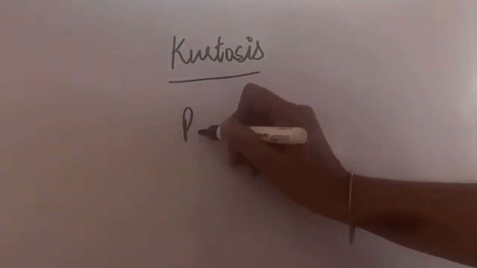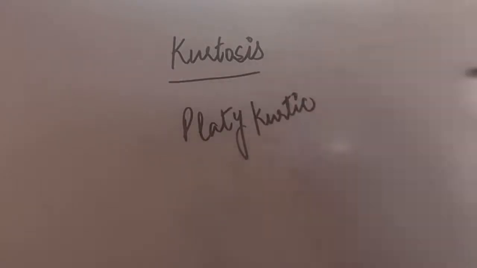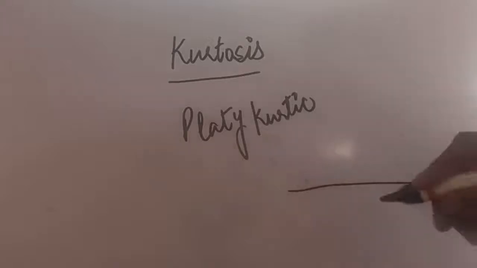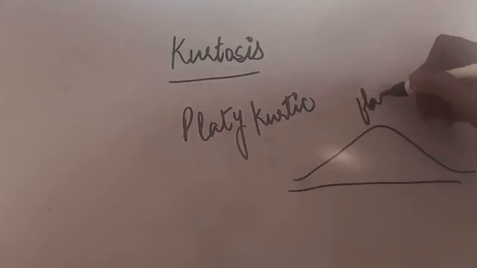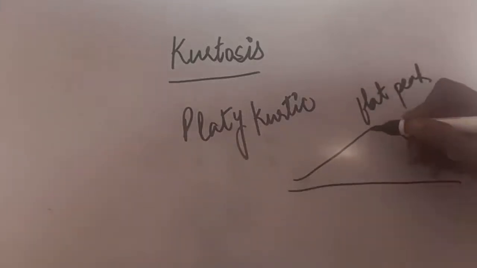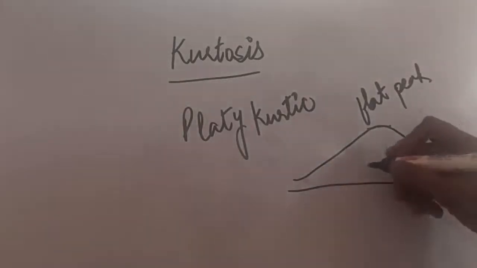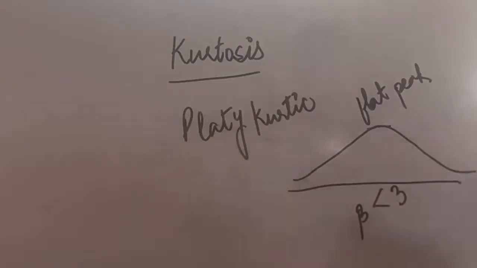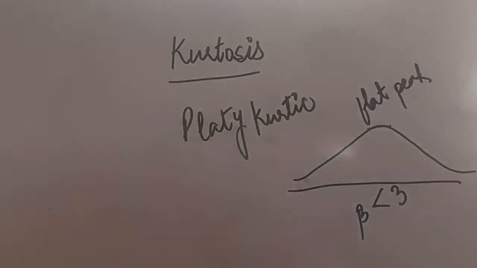The second type of distribution that you may come across in kurtosis is the platykurtic series. The platykurtic series is fully opposite to what you have just seen. Here we come across a flat peak. The peak is quite flat, like a normal line only. Its feature is that beta is always less than 3. As you have seen, in leptokurtic beta was more than 3. Here beta will be less than 3.